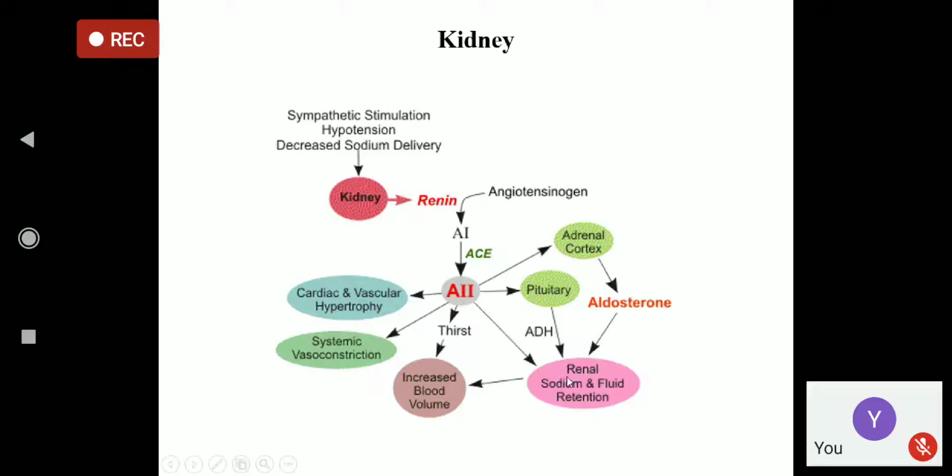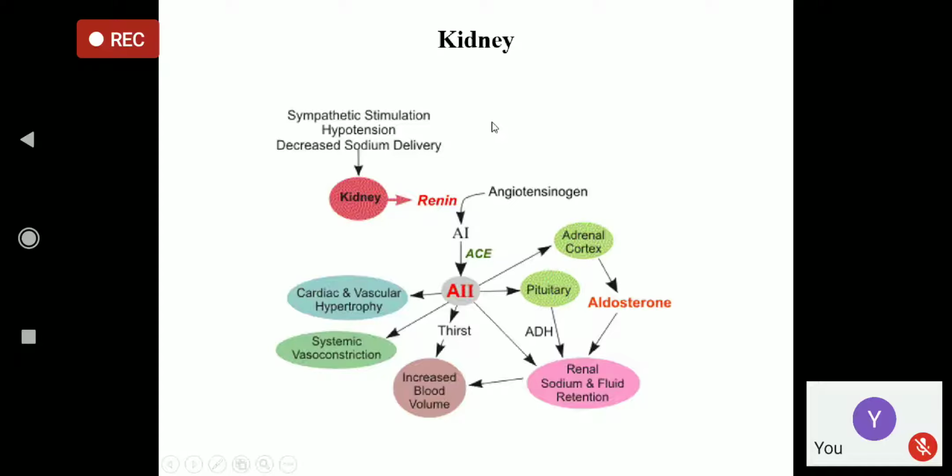It also acts on the adrenal cortex. Aldosterone is there, so sodium and fluid are retained. So ADH retains water, aldosterone retains sodium. From thirst, there is more water intake in the body, and blood volume is more, and in that way, the hypotension is normalized.